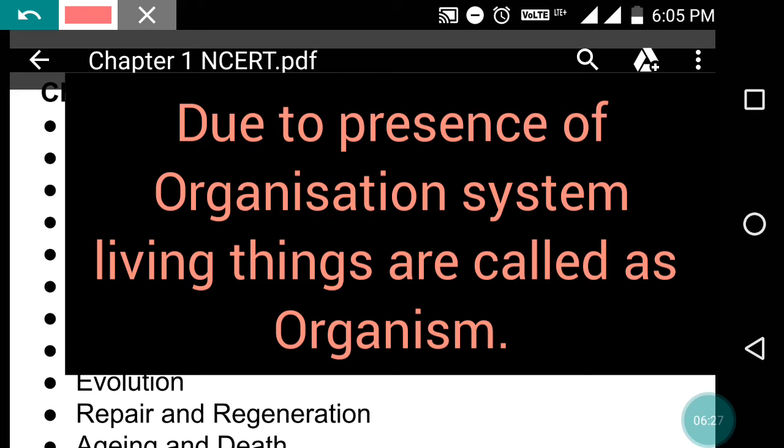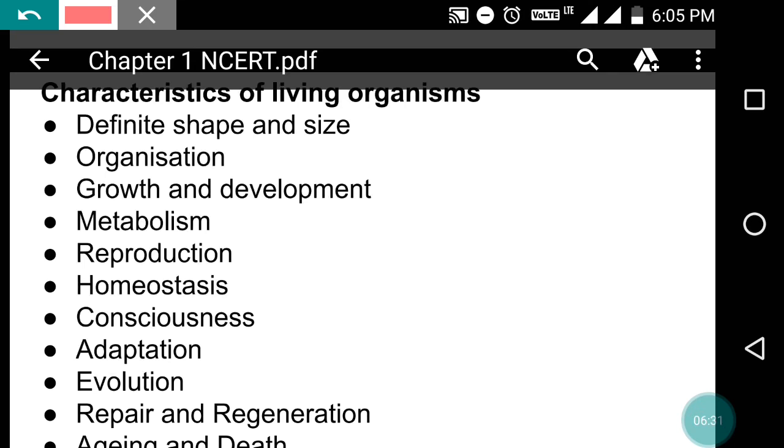Now the growth and development. So what is growth and development? Growth is a permanent and irreversible change in size of a cell, an organ, or the whole organism. And development is the sum total of changes that occur in an organ or organism during its lifetime. It means substances present inside our body are continuously changing and increasing because we are growing. In unicellular organisms, growth means multiplication also. Cell size may increase.